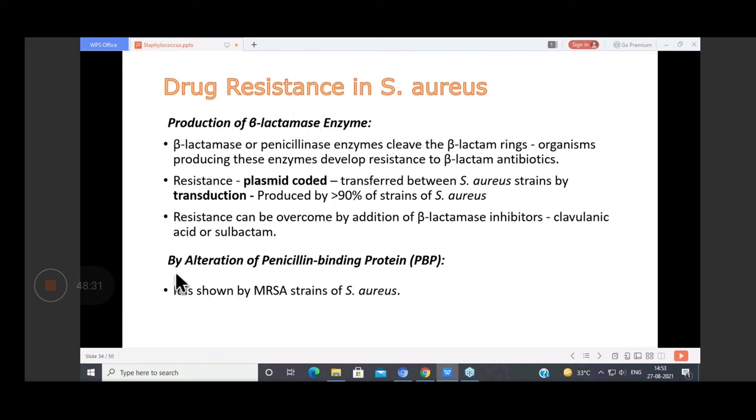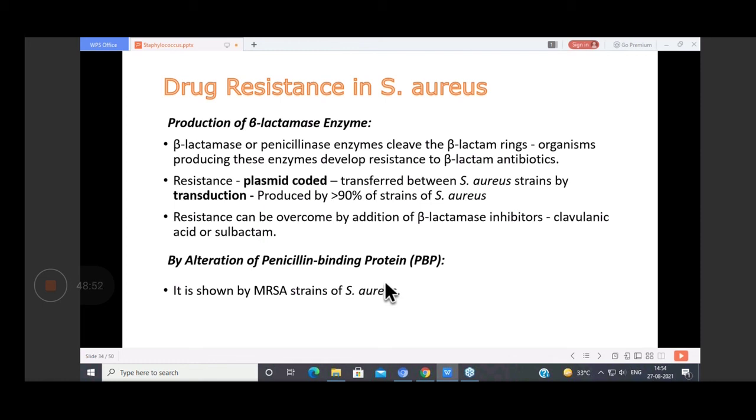Then this one they produce beta lactamase enzyme. Plus another important thing is how these Staph aureus become resistant to MRSA. So there is a penicillin binding protein.